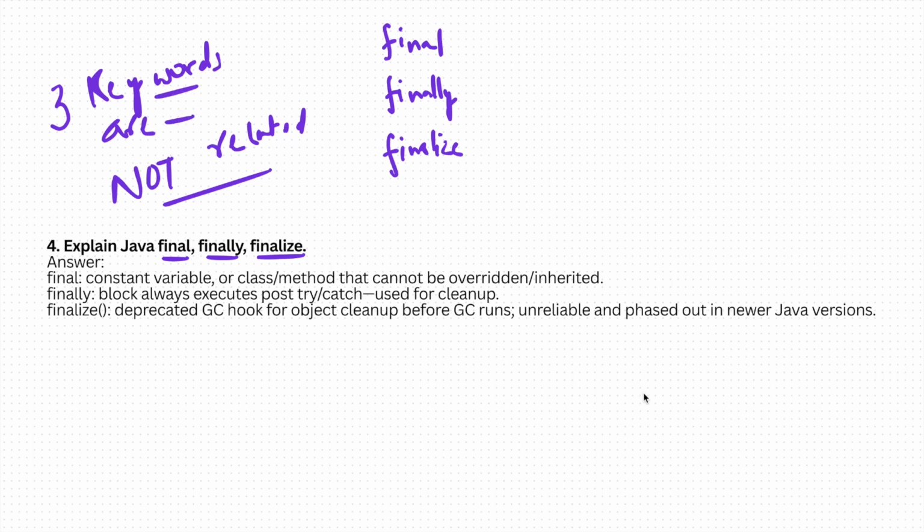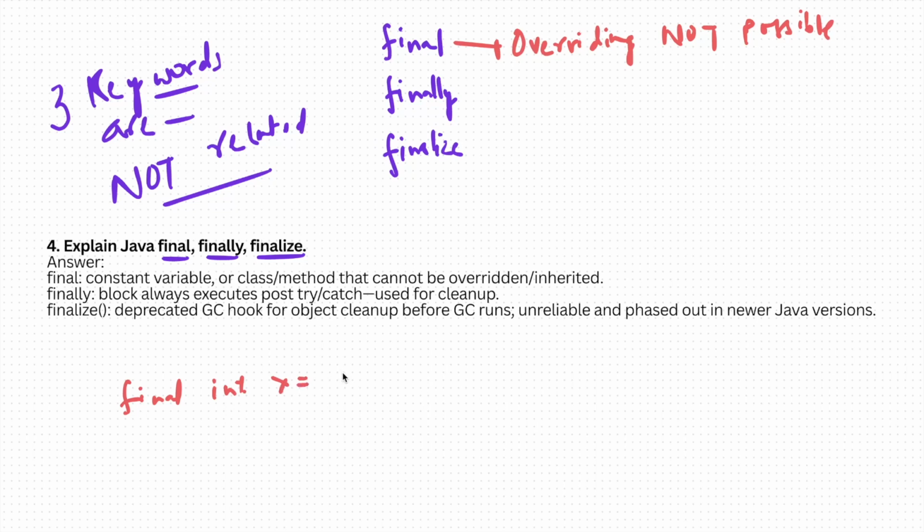Now, what does the keyword final tell us and what does it do? It's a very simple thing. Final will tell me that overriding is not possible. So basically you must have come across statements like final int x = 10.